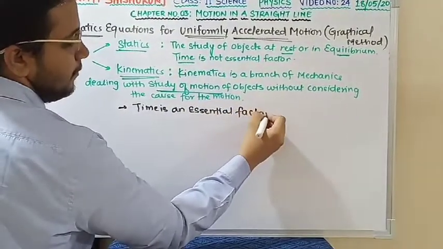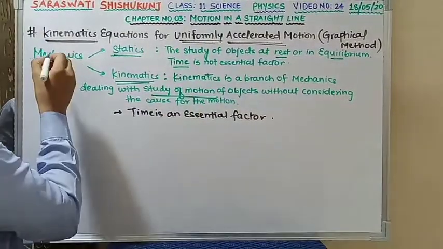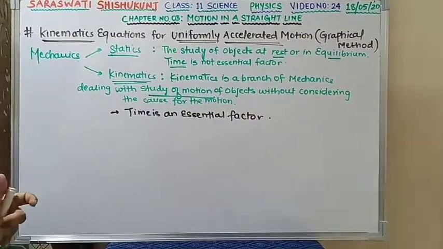Till this clear? Okay. Hope the word kinematics is more clear now.